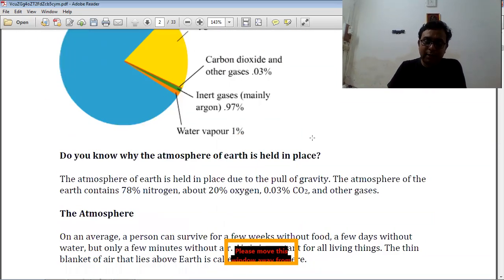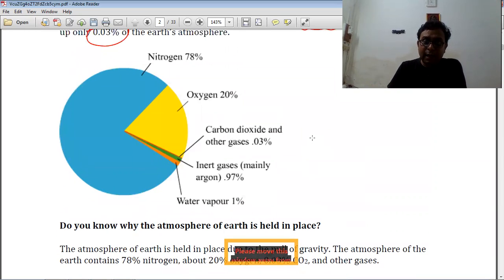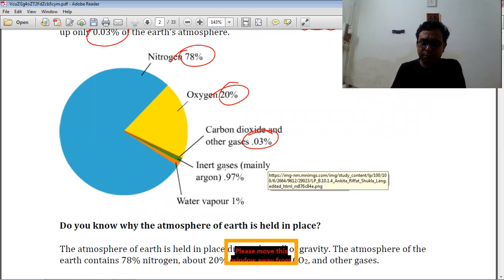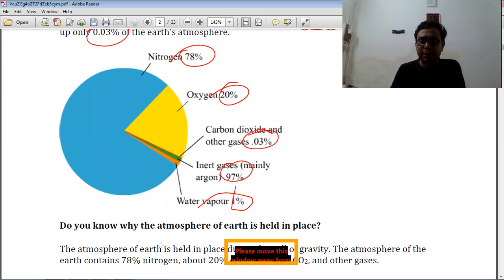Now we discuss another important part. In the chart, you can observe that in our atmosphere the nitrogen percentage is 78%, oxygen 20%, carbon dioxide 0.03%. Inert gases are also there, at a very low percentage, 0.97%, and water vapor is 1%.